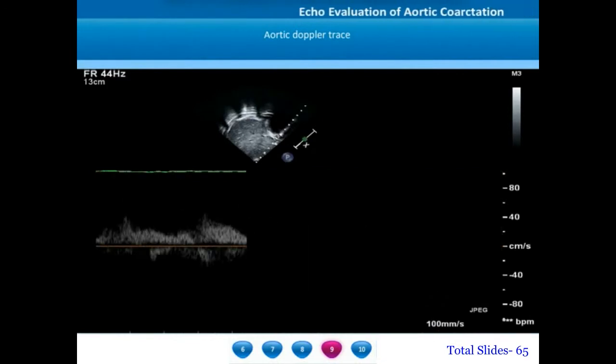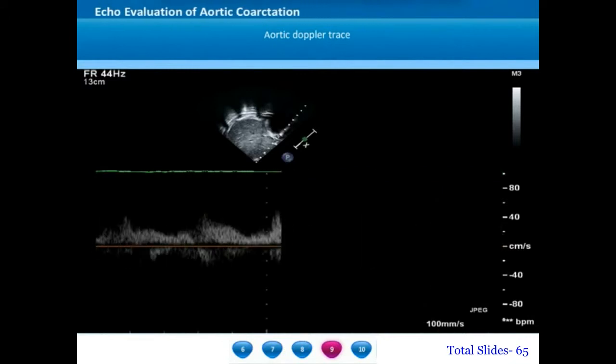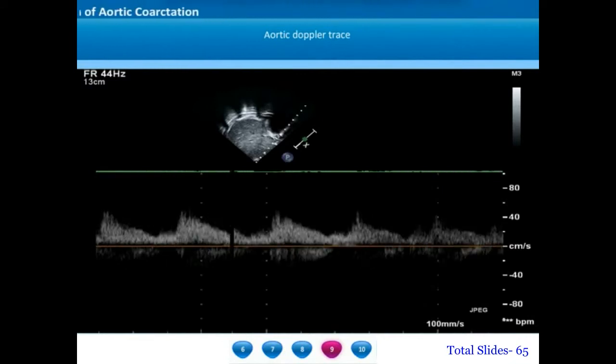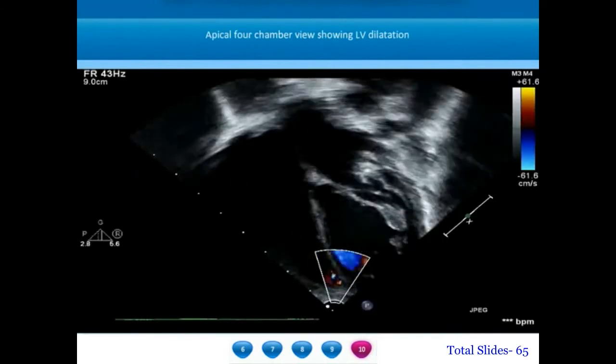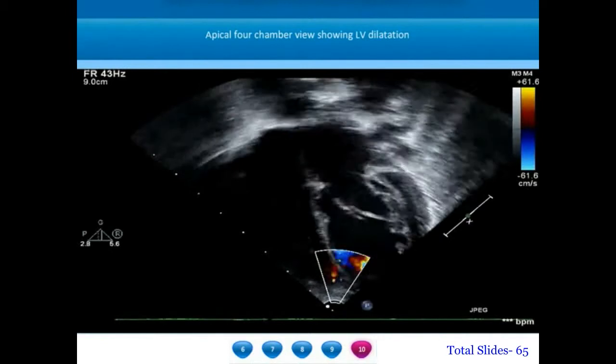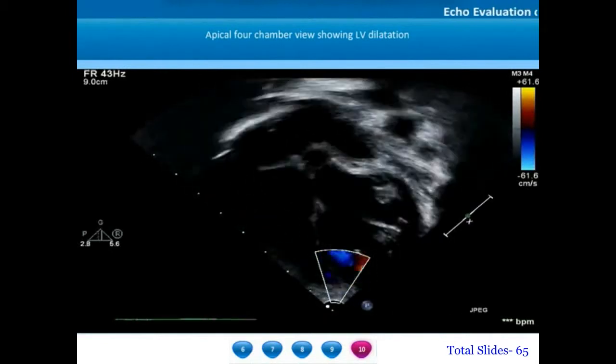We have to keep the cursor on the abdominal aorta in the subxiphoid view and look at the pulse Doppler trace. An unexplained left ventricular dilatation also may be a very subtle indicator of the presence of a coarctation.